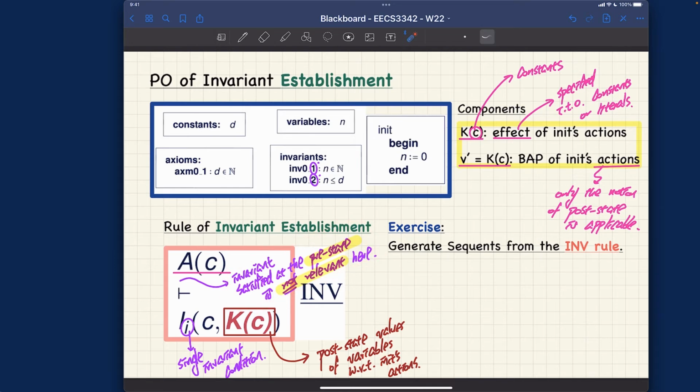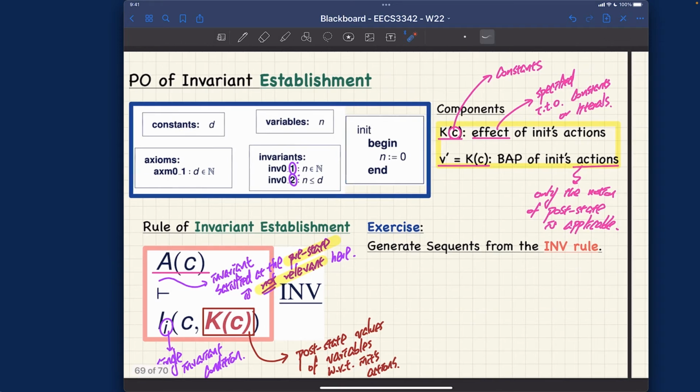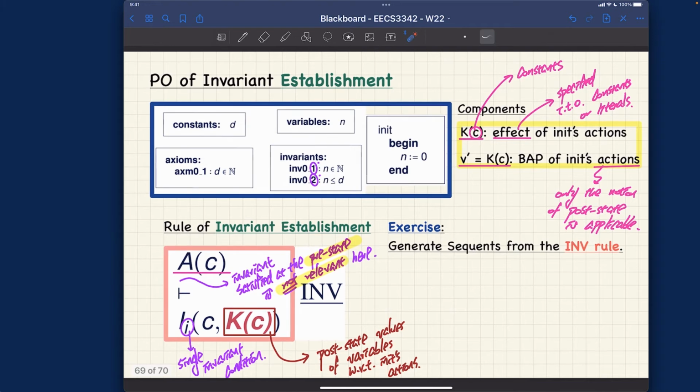Right, so I would like to do some exercises together with you, right? Rather than just showing to you the slides about what the invariant, what the sequence should really look like. Why don't we generate them together? I really want to show you the step again. It's really important to see that, okay? So given our initial model M0 over here, right? Just annotate it. So this model M0. How many sequence should we generate for the purpose of the invariant establishment?